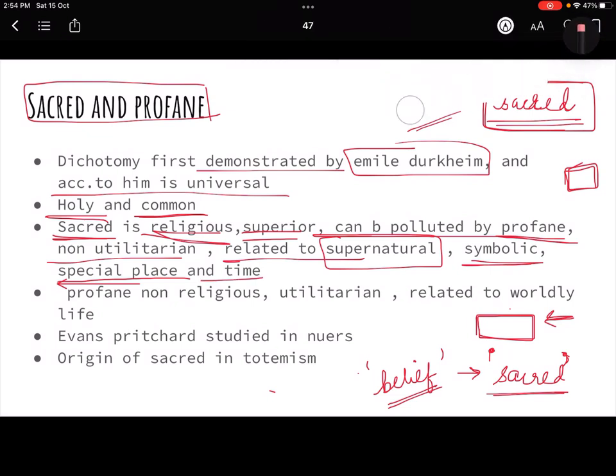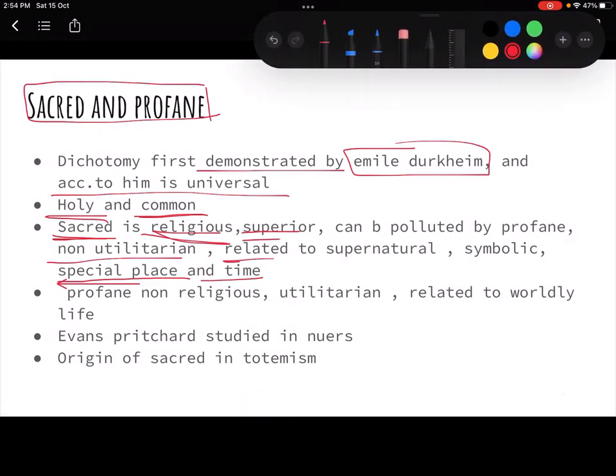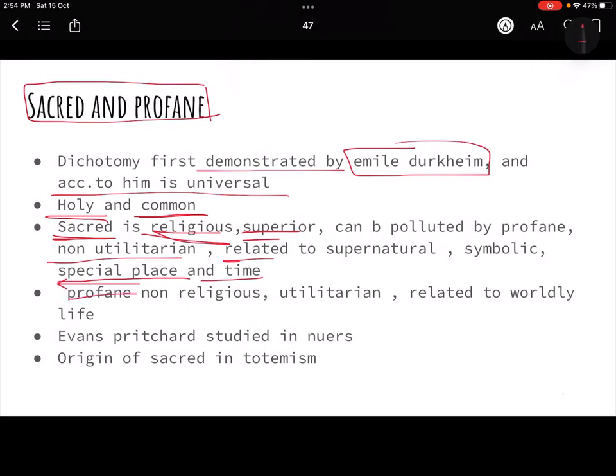Whenever you do any puja or anything, you will always wait for the muhurat, right? The right time. So this is what it is. Sacred things don't happen in a routine life. You have the right time and right place for it. Whereas profane is non-religious. That means it's very routine. It is utilitarian. We have talked about it, and it is related to worldly life.